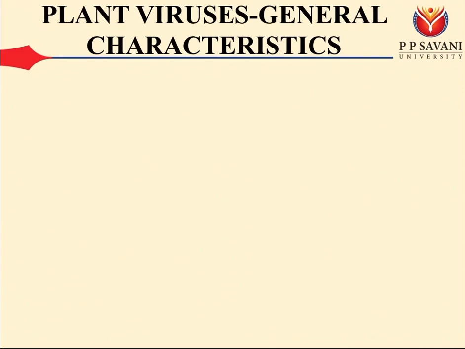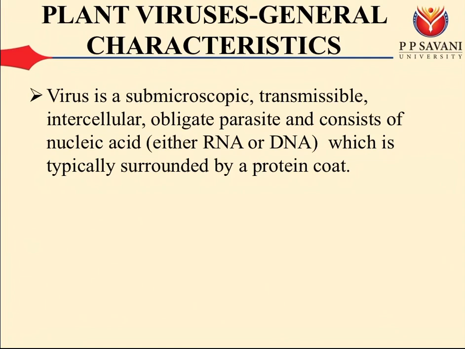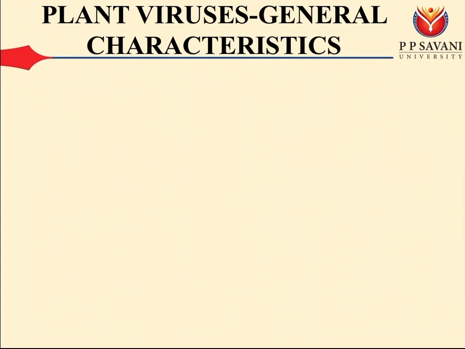Plant viruses have general characteristics. A virus is a submicroscopic, transmissible, intracellular, obligate parasite and consists of nucleic acid, which is typically surrounded by a coat protein. They are less than 200 millimicrons and cannot be grown in artificial media and require a living host cell for multiplication.